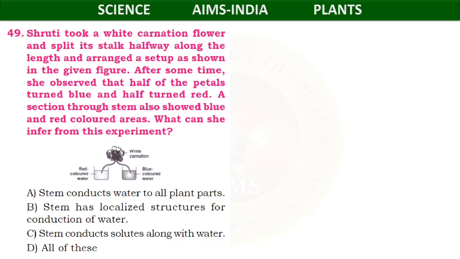Shruti took a white carnation flower and split its stalk halfway along the length and arranged a setup as shown in the given figure. After some time, she observed that half of the petals turned blue and half turned red. A section through the stem also showed blue and red colored areas. What can she infer from this experiment?